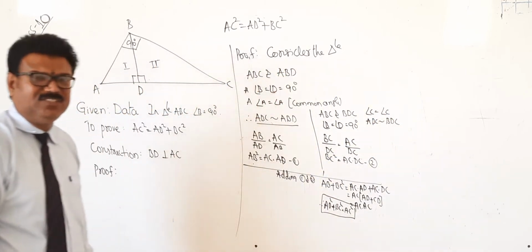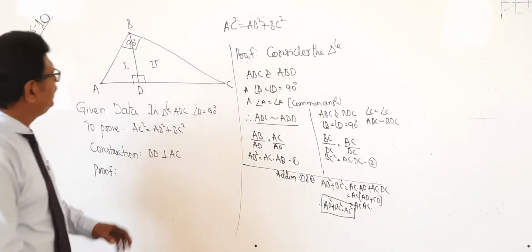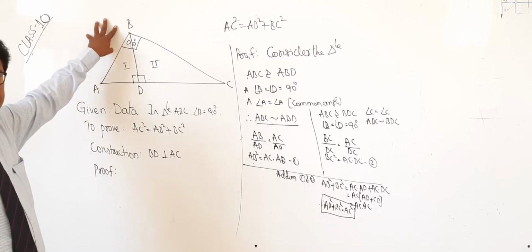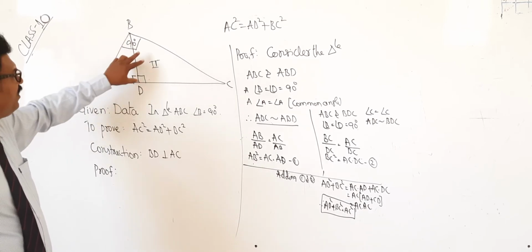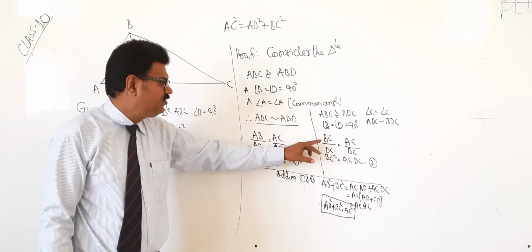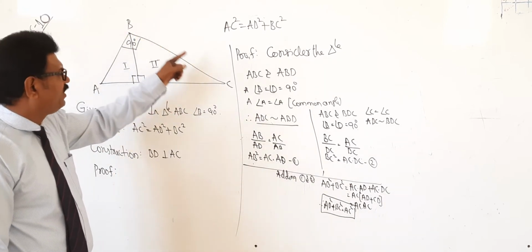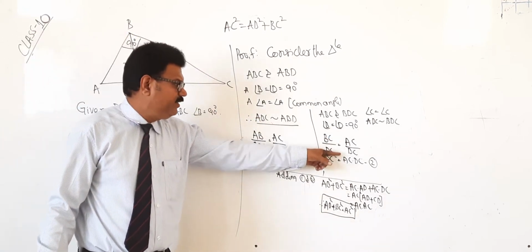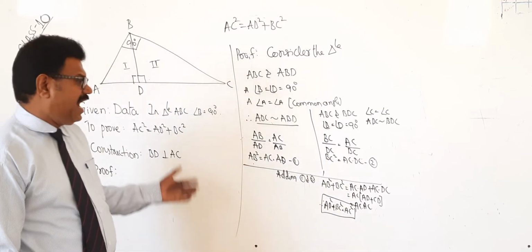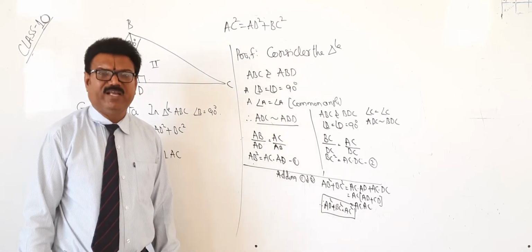When they are similar, corresponding sides are proportional. So in the main triangle ABC, which is the base? That is BC. And for the smaller triangle, which is the base? DC. Therefore, BC by DC equals the hypotenuse AC by the hypotenuse BC. Therefore BC square equals AC into DC. Adding 1 and 2, you will get AC square equals AB square plus BC square.